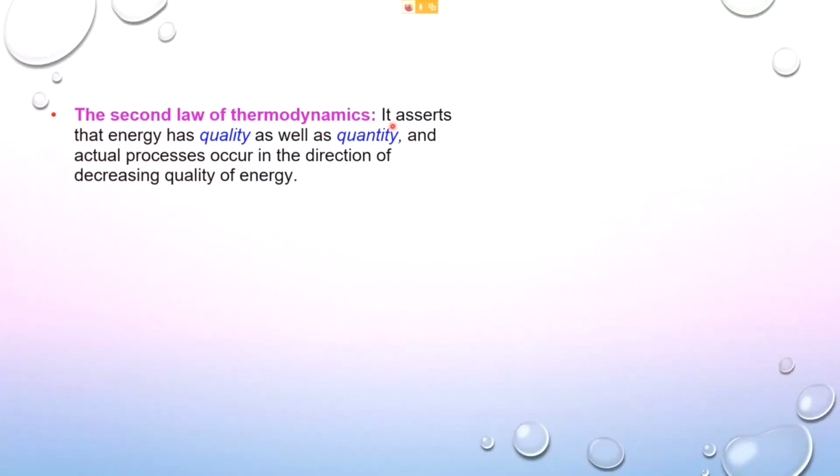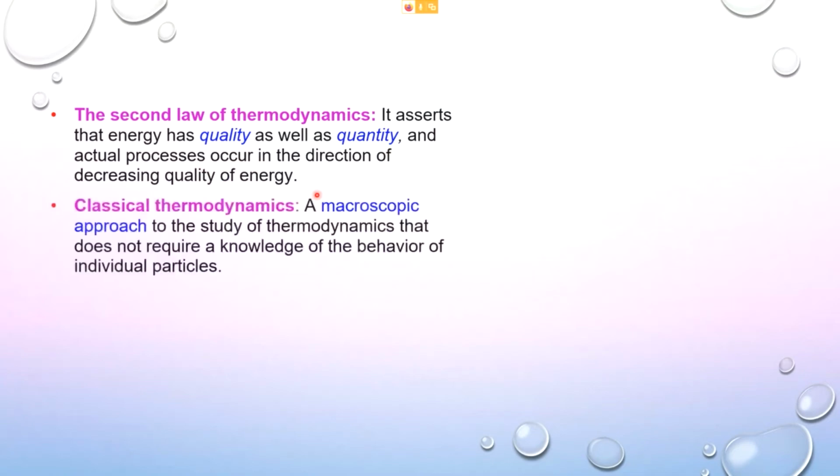Now, the second law of thermodynamics says that energy has quality as well as quantity, and actual processes occur in the direction of decreasing quality of energy. Classical thermodynamics is the macroscopic approach to the study of thermodynamics that does not require knowledge of the behavior of individual particles.